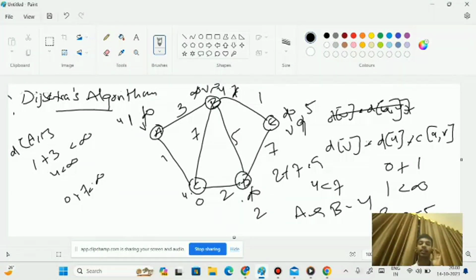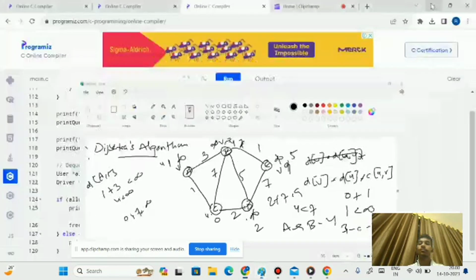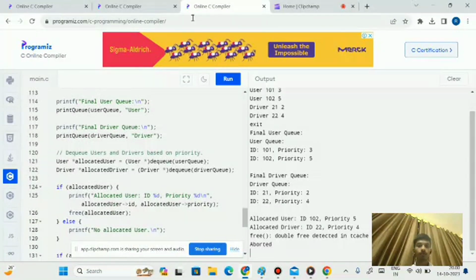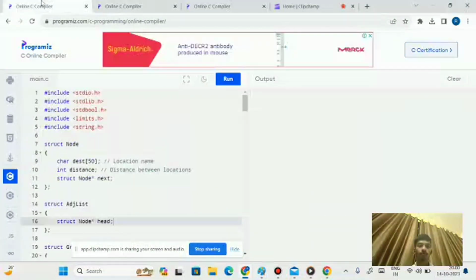Now I will explain the code part of the Dijkstra algorithm. This is the code part of the Dijkstra algorithm.